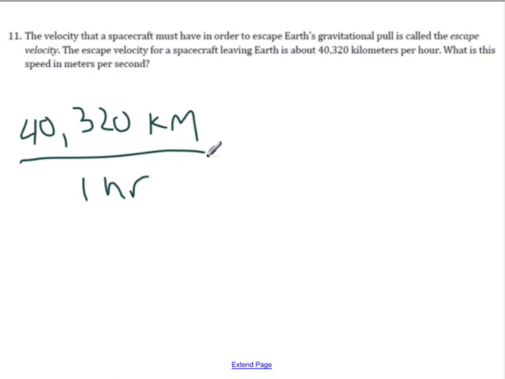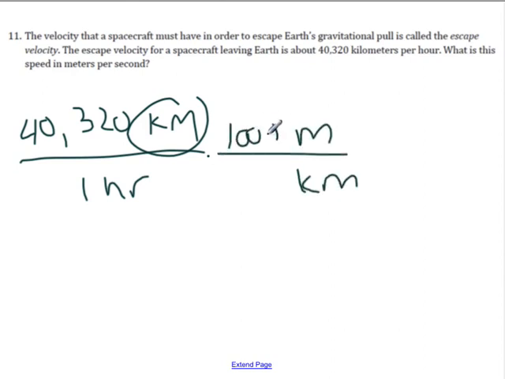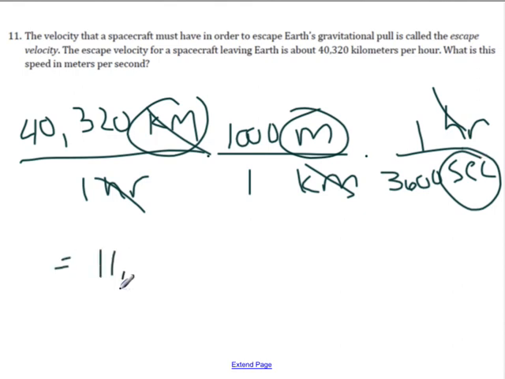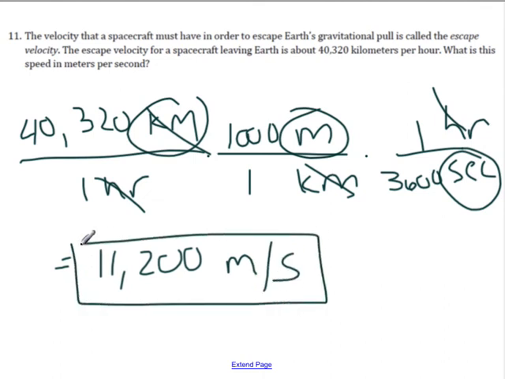So now we want to convert kilometers to meters, because we're trying to put this in meters per second. So kilometers needs to go up top, meters need to go on the bottom. There is always 1,000 meters for every 1 kilometer. Likewise, when we're doing hours to seconds, there's always 3,600 seconds for every 1 hour. And we place the hour label and the kilometer label so that they will cancel out. And you notice what we have left is meters per second. So that's 40,320 times 1,000 divided by 3,600 gives us 11,200 meters per second for number 11.